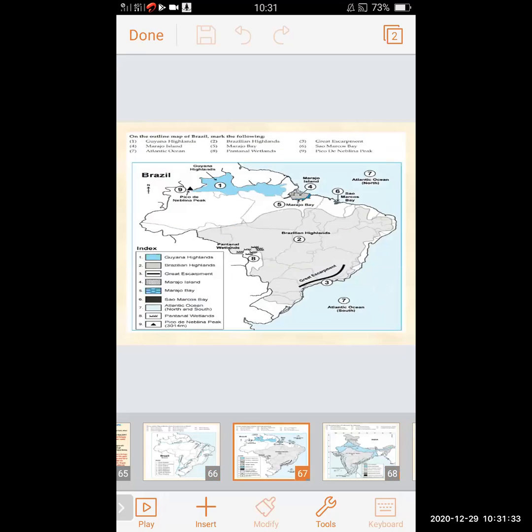Here is also a map given. You have to indicate the highlands, plateaus, wetlands, great escarpment, and ocean in this map of Brazil. Number-wise in this map it is indicated. We can see first number Guiana Highland, see its location. Second, Brazilian Highland, the portion is given in the gray color. Number 2 is indicated there. Third, Great Escarpment, a line is shown. Fourth, Marajo Island, a dot is given and it is shown in that passage. Mark is also given.